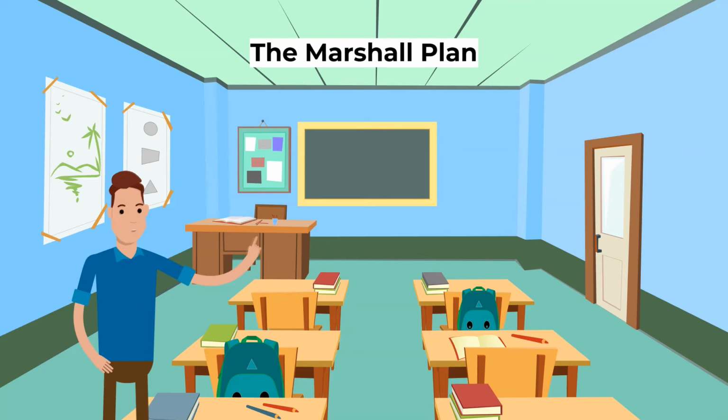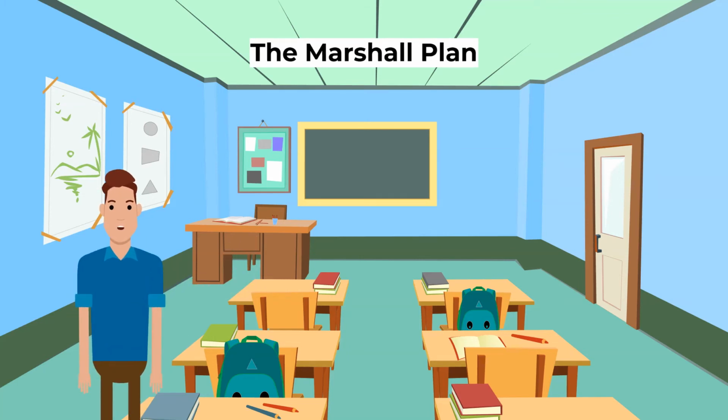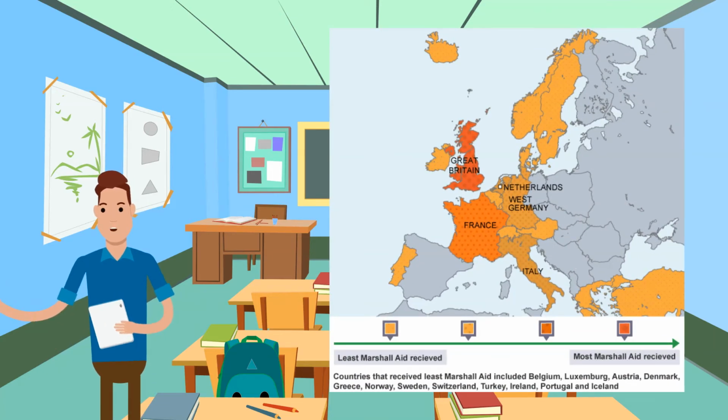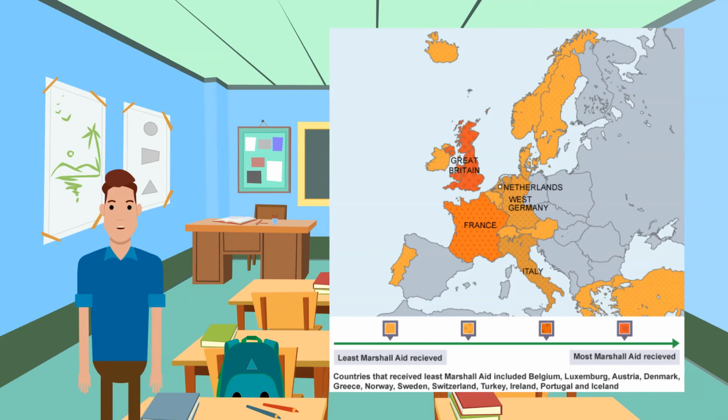Fourthly, the Marshall Plan. Fearing that all of Europe would fall under communist control, in 1947 President Truman sent General George Marshall to see what could be done to ensure this didn't happen. Marshall recommended spending a lot of money, more than $12 billion to be exact. The Marshall aid would be spent to help the economies of Western Europe recover after World War II and make it less likely to fall prey to communism.